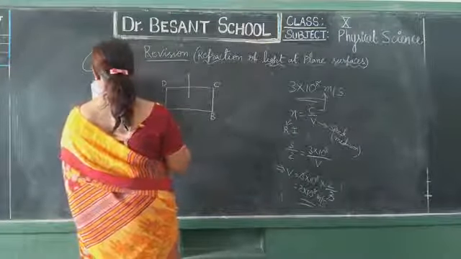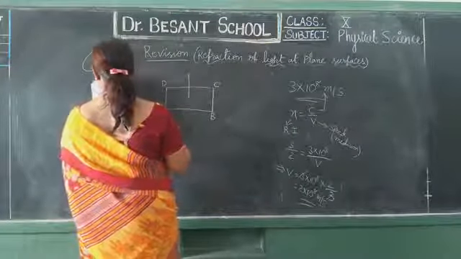You draw a normal here, which this ray is called emergent ray. This is the ray which came out from the glass slab. This is called emergent ray, and you can join these two rays inside, which is called refracted ray. Inside the glass slab, you will get a refracted ray. This is incident ray. So three rays you will get.